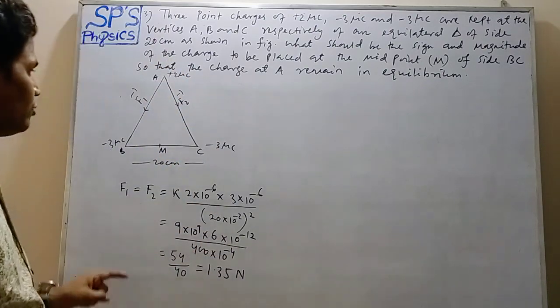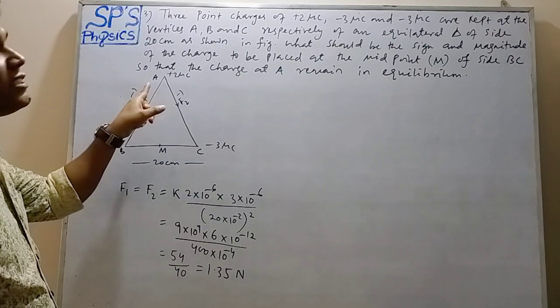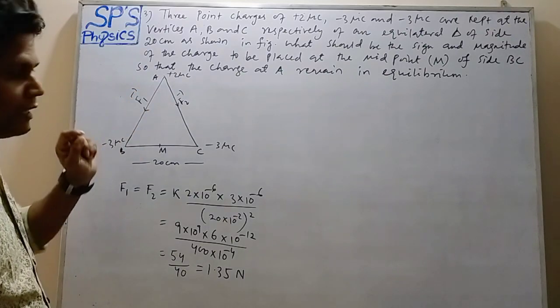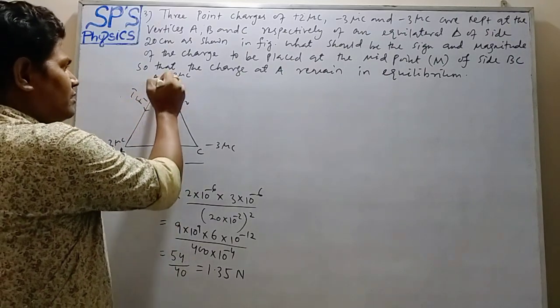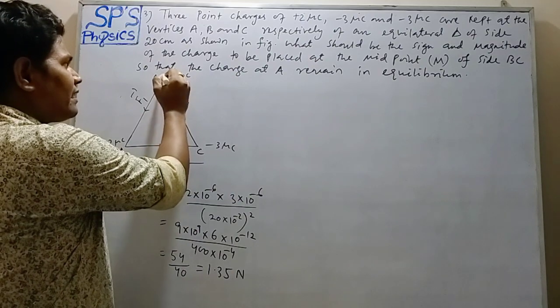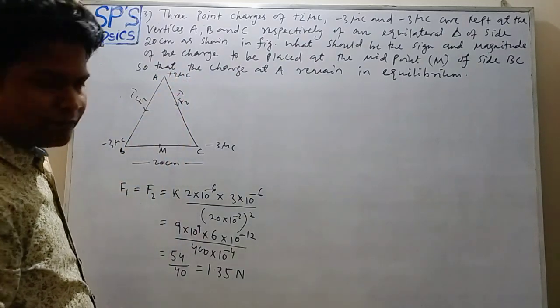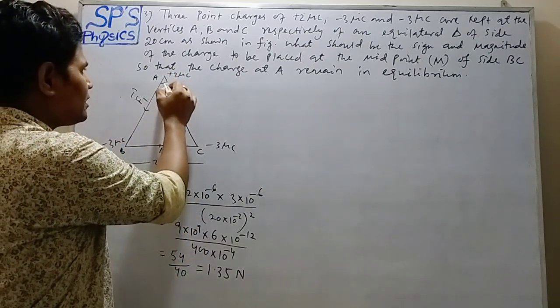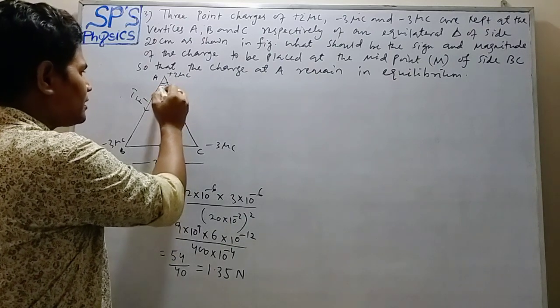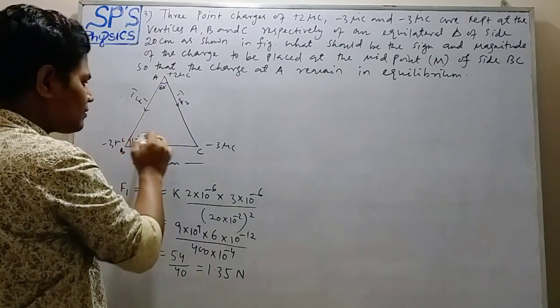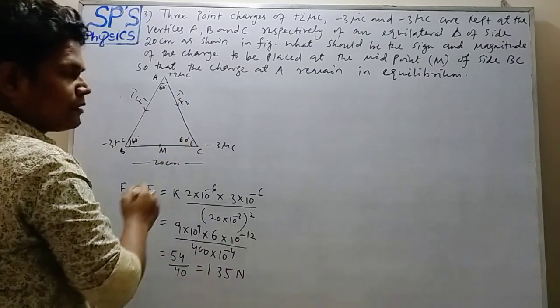Now we have to find out the resultant force on the charge at A. Okay. So these two forces F1 and F2 are acting simultaneously at point A and the angle between them is how many degrees? 60 degrees, because it is an equilateral triangle. Okay.